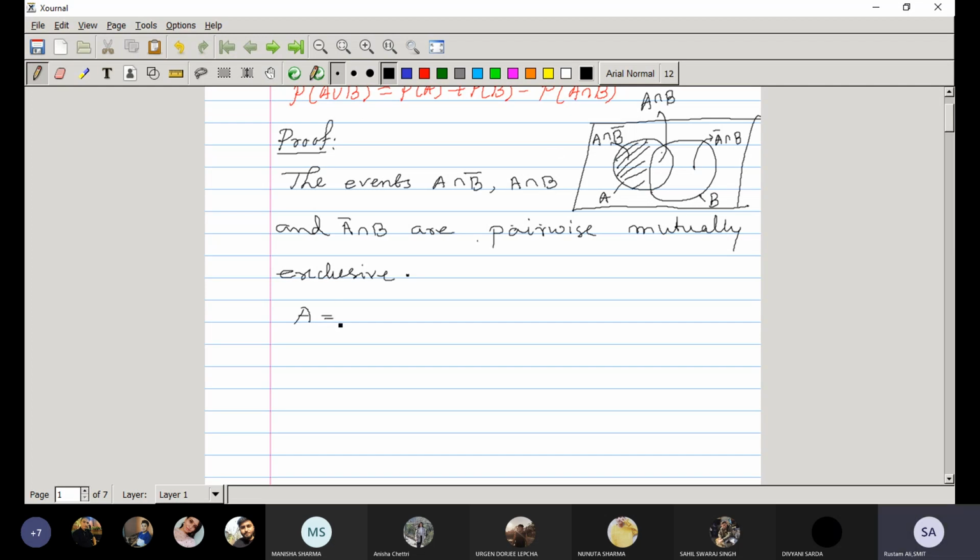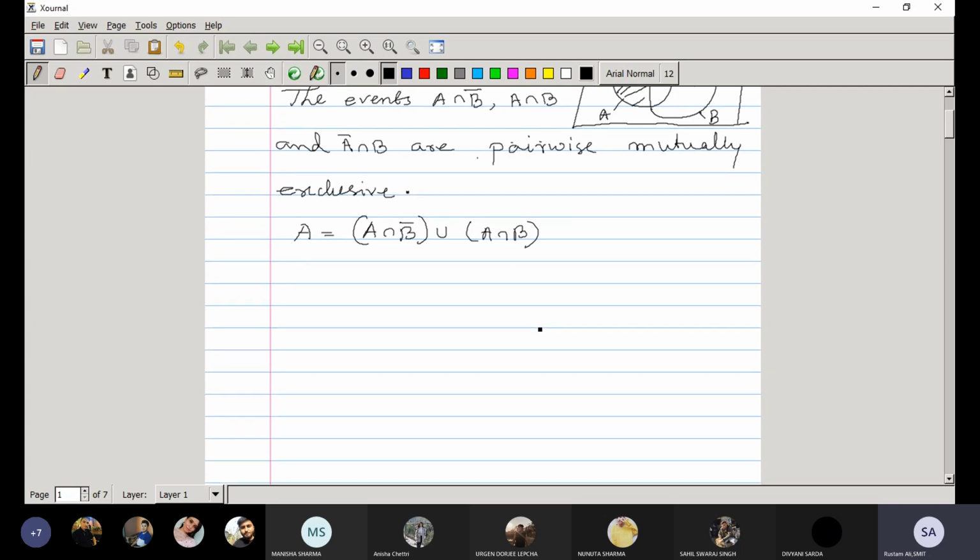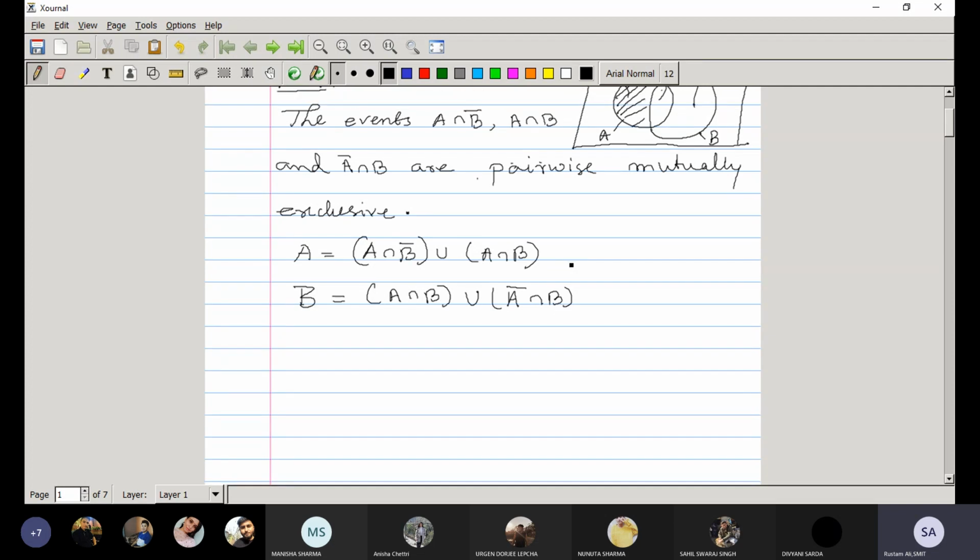So A can be written as A intersection B complement union A intersection B. Similarly, B can be written as A intersection B union A complement intersection B.